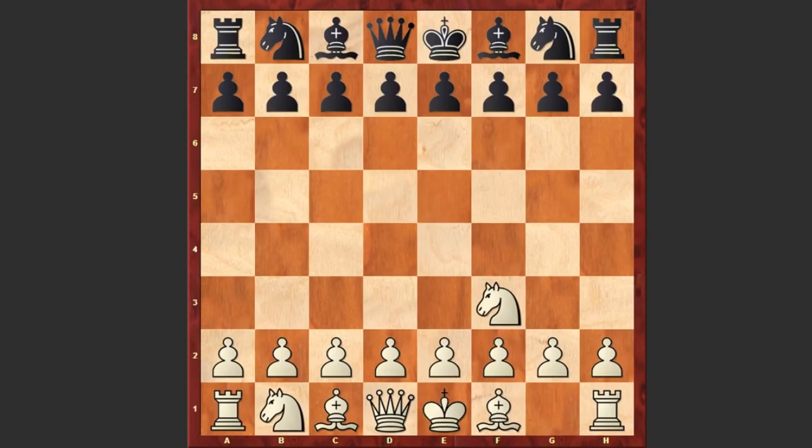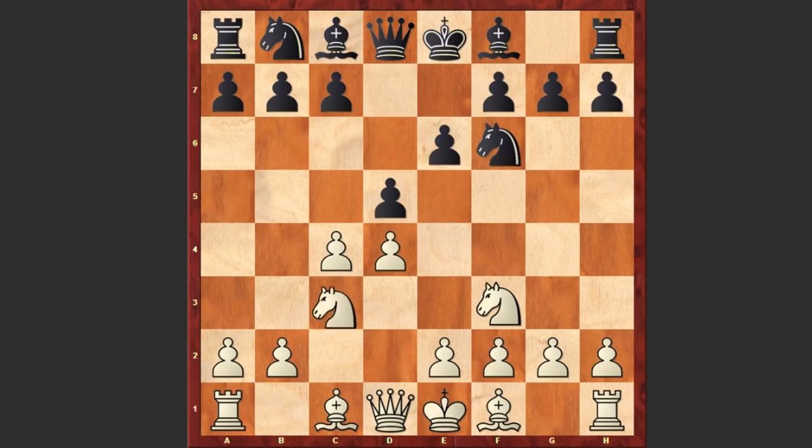Mikhail Tal had white pieces and he started with knight f3, d5 by Mikhalchishin, c4, e6, d4, knight f6, knight c3 and c6. The game is transformed into a semi-Slav defense. Now white has several options, e3 or bishop g5. These are the main moves in the game.